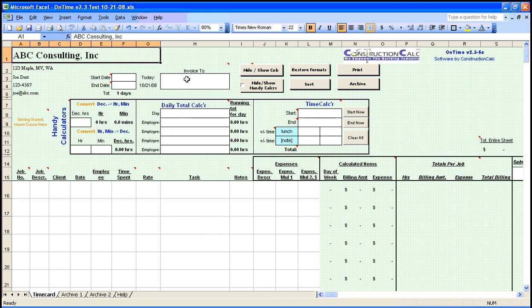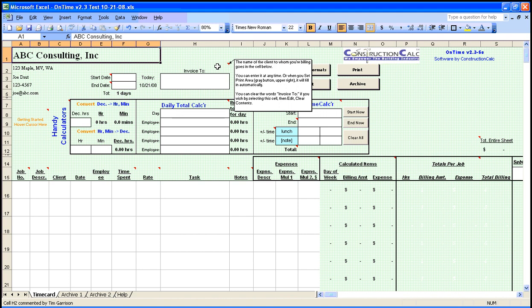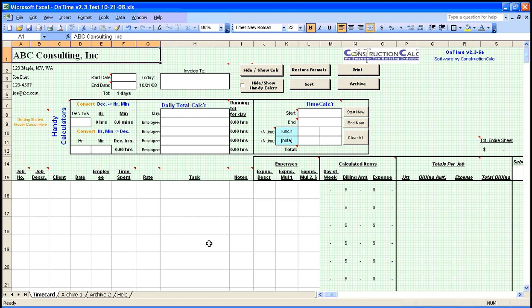For help and instruction, mouse over any red triangle. There is additional printable help via the Help tab at the bottom of the screen. Input your company name and information here. You can leave this area blank if you wish. It will autofill later when we sort our data.